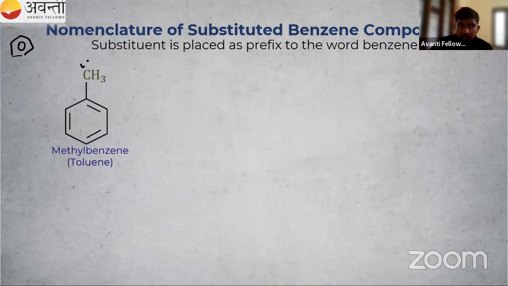This is our CH3 group, that is our methyl group. So the methyl group is attached to our benzene ring. So we can call it methyl benzene. Or there is a beautiful name for that, that is our toluene. This is a name given by IUPAC, so I can't do anything. We have to learn that. So in a benzene ring, if CH3, that is a functional group, is attached, then it is known as toluene. Then some more examples are given in NCERT.